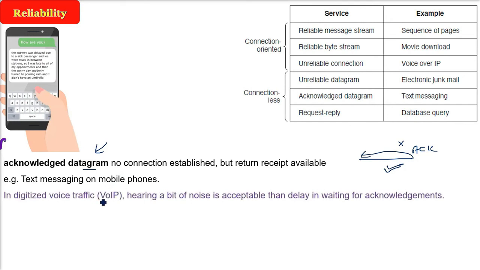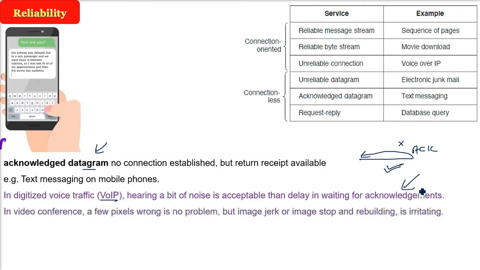While you're talking on phone, digitized voice traffic, sometimes you hear a bit of noise. This is acceptable. Okay. But if every time the acknowledgement is going, what will you hear? You will say hello and the hi will come after you have talked for say 1 minute or 2 minutes.